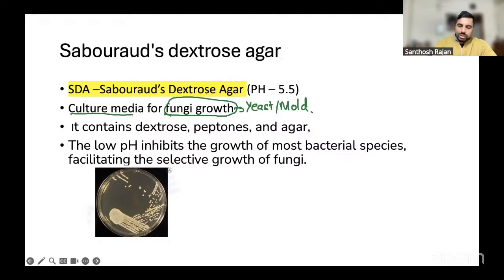Important thing is the pH. The pH of this is 5.5. It's a 1 mark question. So 5.5 to 5.6. Okay, 5.5 you remember. So what are the things it contains? The name itself says dextrose and agar. So it has dextrose, peptones, and the agar combination.